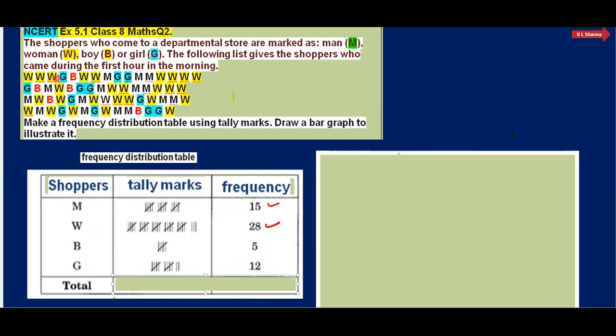So we can count again here. 1, 2, 3, 4, 5, 6, 7, 8, 9, 10, 11, and 12. So the total number of girls is 12.